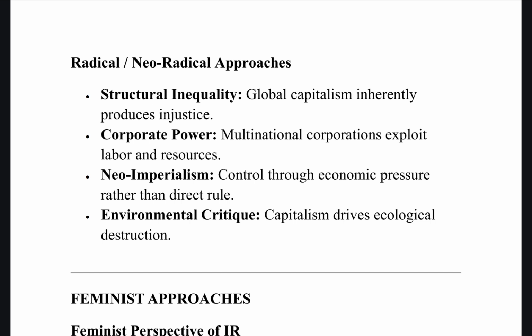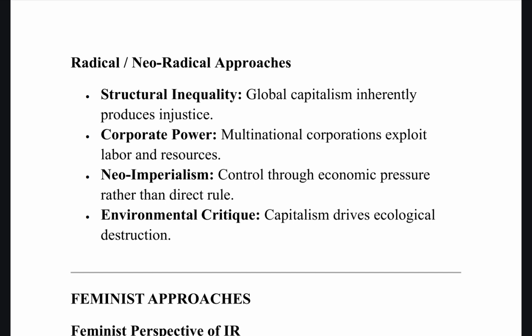Okay, so what are the elements? First is structural inequality, obviously. Global capitalism inherently produces injustice, that idea. Corporate power. MNCs exploit labor and resources. Then neo-imperialism. Earlier, they would hold the government and bring in colonialism. Now it is through economic pressure rather than direct rule. Like we see, how they keep asking trade wars or saying that if you do this, we'll revoke these much sanctions against you, all of that.